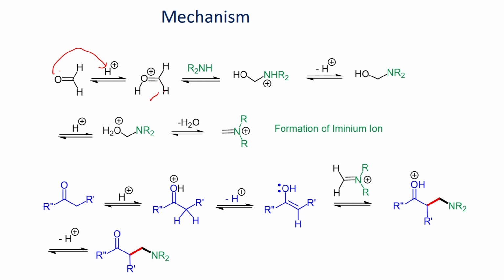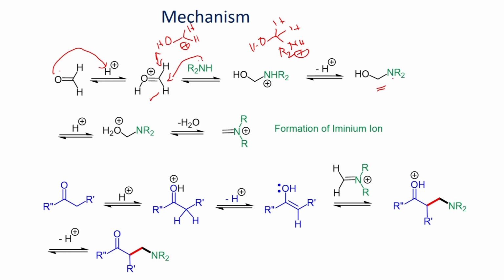Once you form this, it can undergo addition with this amine to give an addition compound, which can lose a proton to give this amino alcohol as a product.